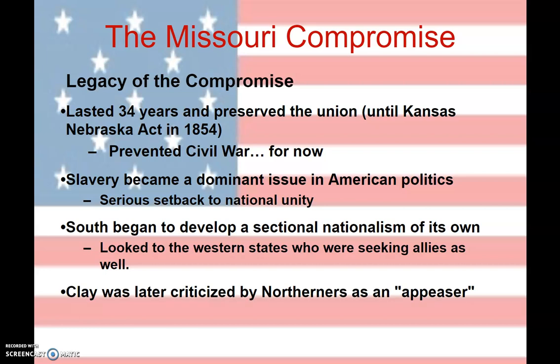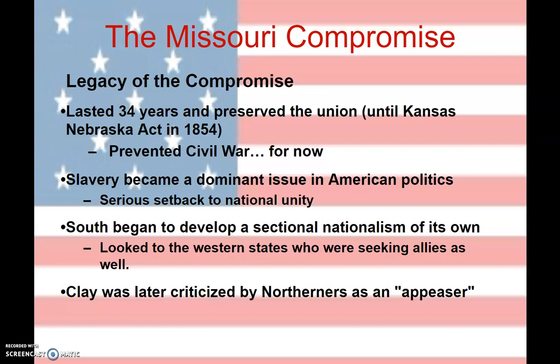And Henry Clay, while immediately his compromise is loved, when we look back on it, a lot of abolitionists and a lot of Northerners are going to criticize Henry Clay as being an appeaser. When you appease something, you're giving in. You're giving in some concessions in order to avoid something worse. And when you look at it objectively, that's exactly what Henry Clay did.